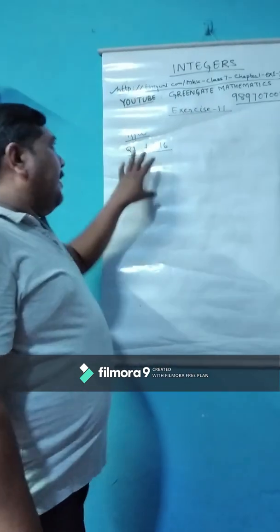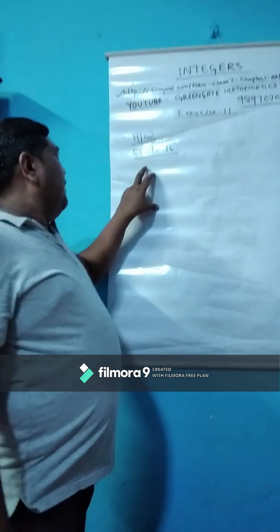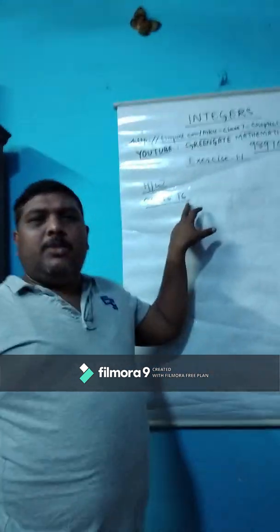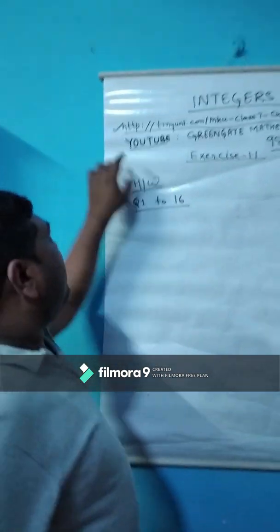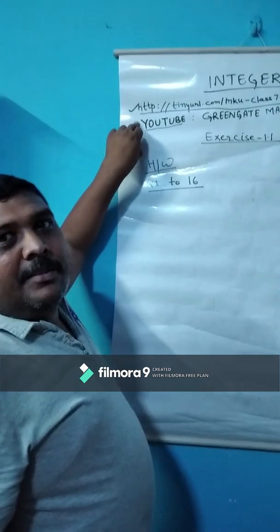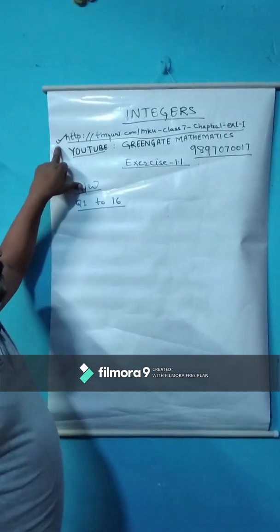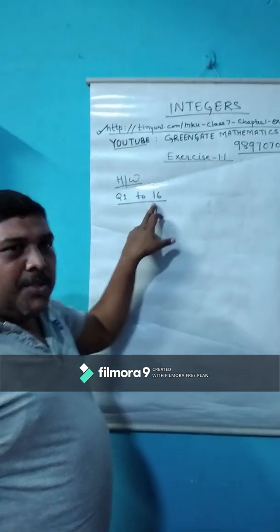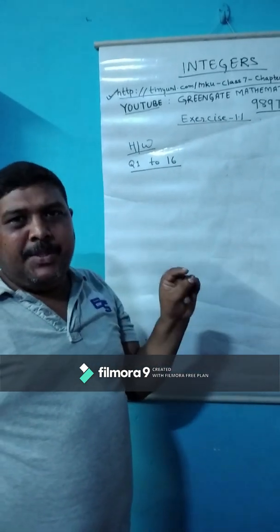Children, now it is time for homework. Children, question number 1 to 16, all questions you have to do, and that page was assigned before starting this video, or you can get all these questions on this link also. From there you can download all 16 questions, and you have to do them in your homework copy.